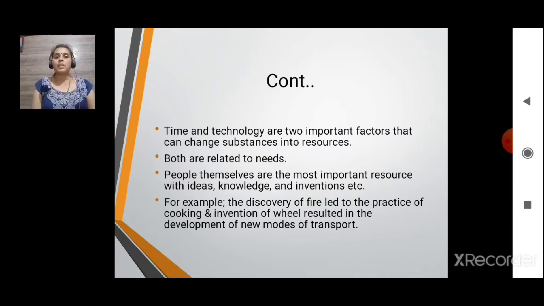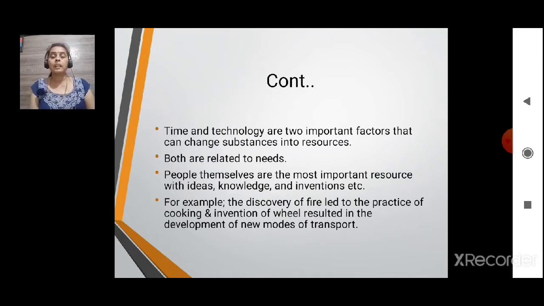People themselves are the most important resource. So why consider other resources? People, they themselves are the important resources. How? With their ideas, with their knowledge, with their inventions, etc. People are using their brain. With that brain, some inventions are happening. Okay, with those inventions, many changes are taking place in and around us.